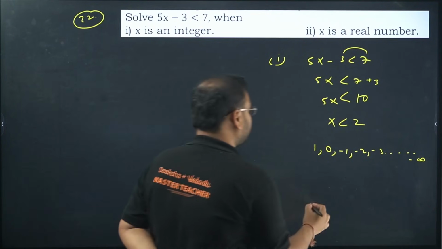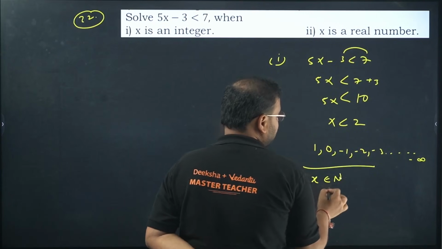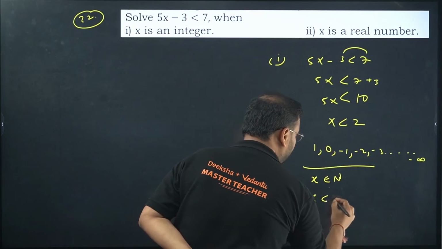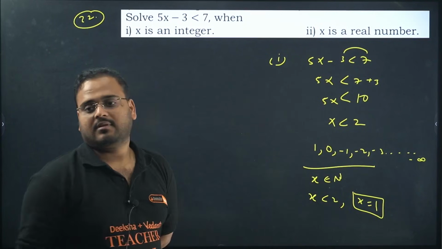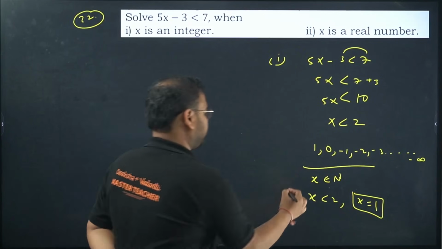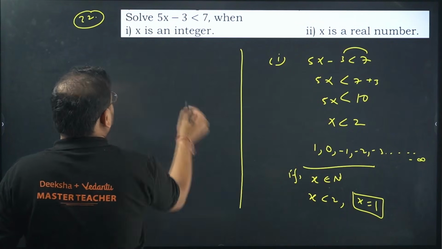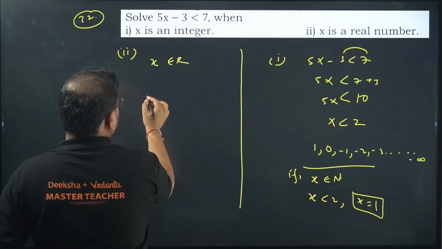If I had a condition, let's say x belongs to natural numbers, then the answer for this one will be only x equals 1. Now part 2, x is a real number. When x is any real number, the answer is very simple.